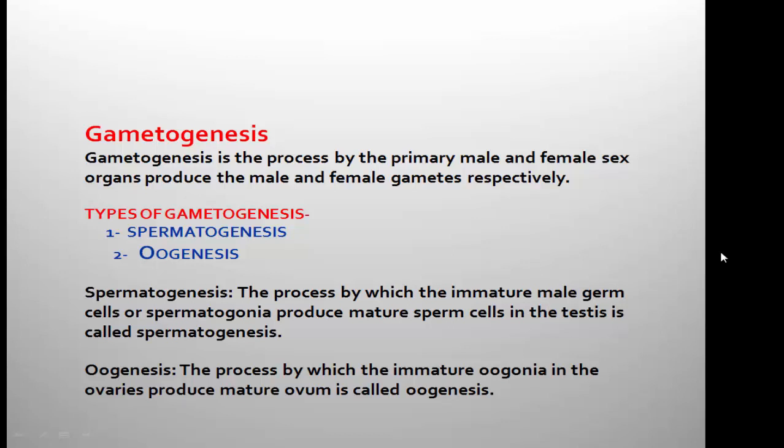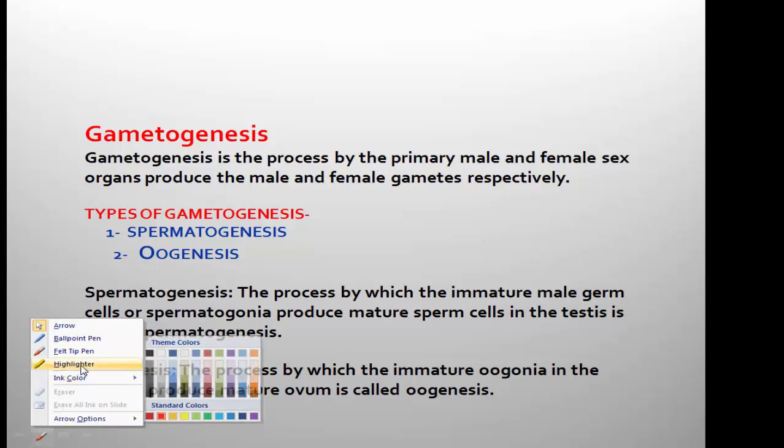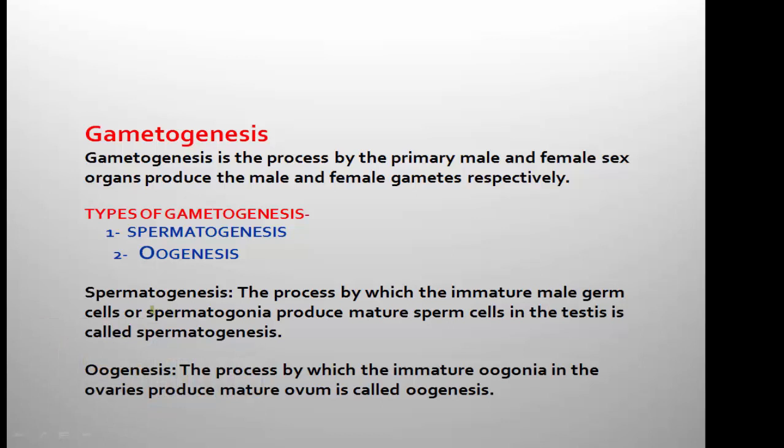How many types are there in gametogenesis? There are two types, spermatogenesis and oogenesis. Spermatogenesis is the process by which immature male germ cells, called spermatogonia, produce mature sperms. Spermatogonia is the plural term; spermatogonium is the singular term.